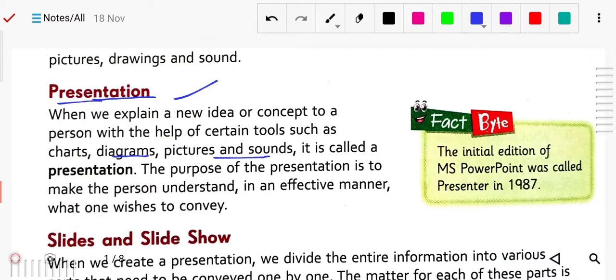The purpose of a presentation is to make the person understand in an effective manner what one wishes to convey. It will be a very effective way of conveying. Take the example of explaining a topic or a particular subject with the help of some video or audio. That will be quite eye catching, and it will hold concentration. It will get extra attention from the audience you are sharing your idea with. They will also listen very effectively.